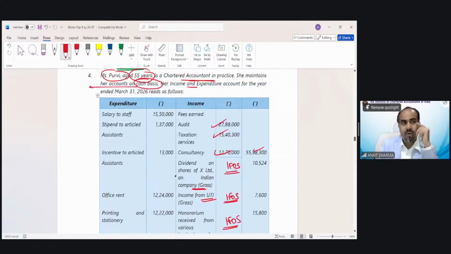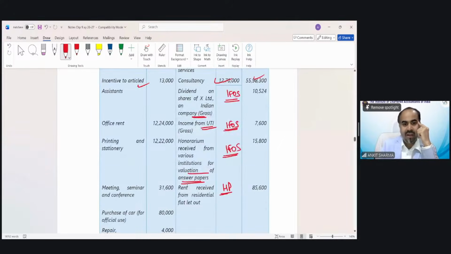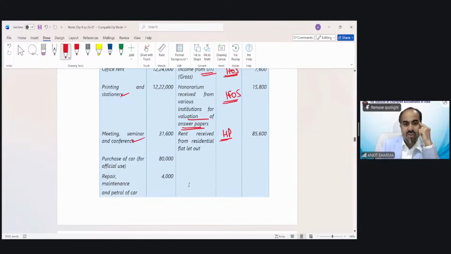Now coming on to the debit side. Salary to staff, okay. Stipend, okay. Incentive to article assistants, okay. Office rent, okay. Printing and stationery, okay. Meeting, seminar, conferences. Purchase of car for official use. So car depreciation or expenses we can claim, but purchase of car is a capital expenditure. That should not be part of the calculation of my profit, so that is going to be added back.